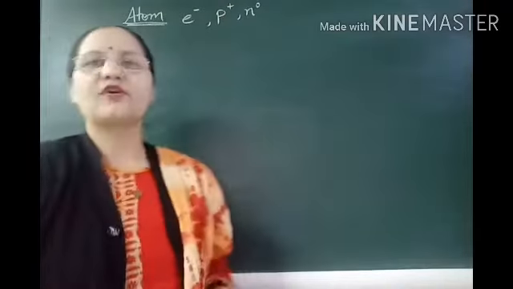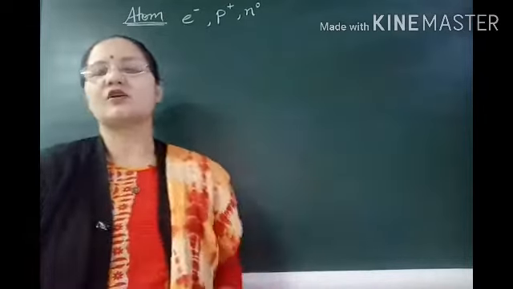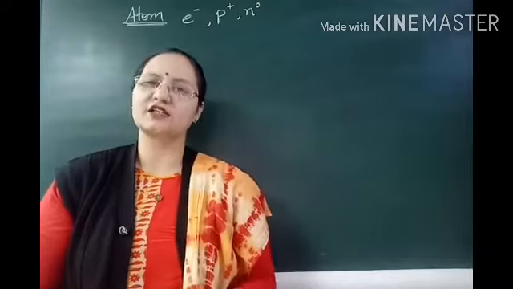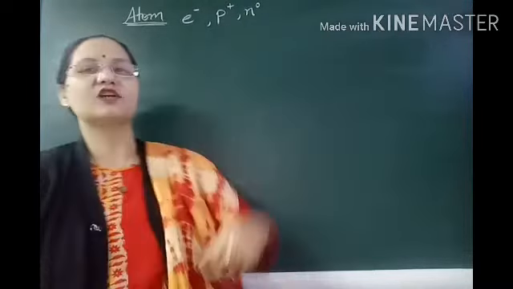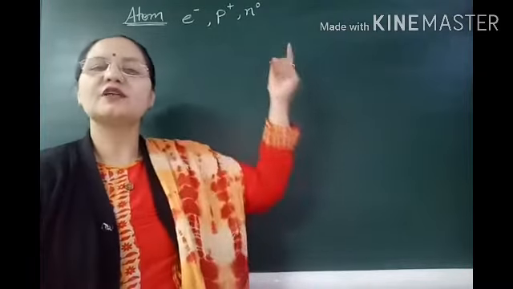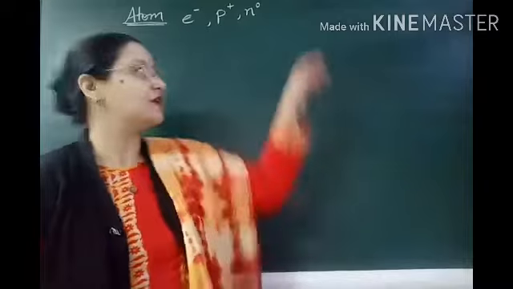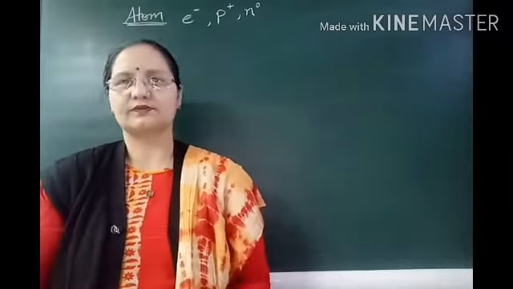The symbol used for electron is e with a negative sign because electrons are negatively charged particles. The proton is a small p with a positive charge as it is the positively charged particle, and neutrons are neutral in nature, so we have mentioned 0 over there, that means no charge.